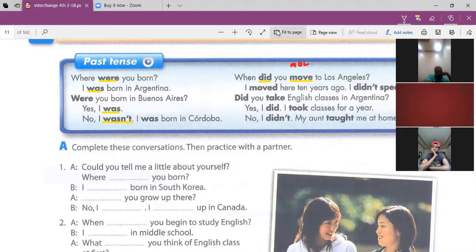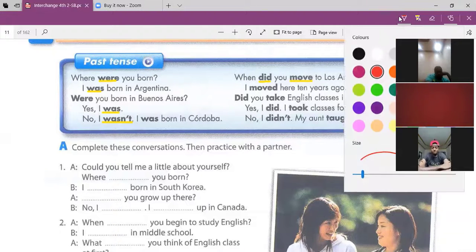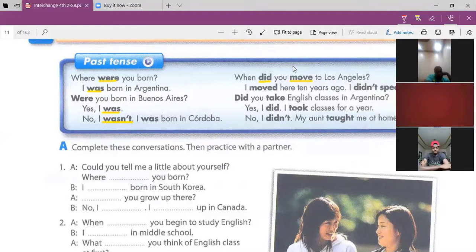Again, why don't we write moved here instead of move? It should have a D. You said this is simple past and the past of move is moved.